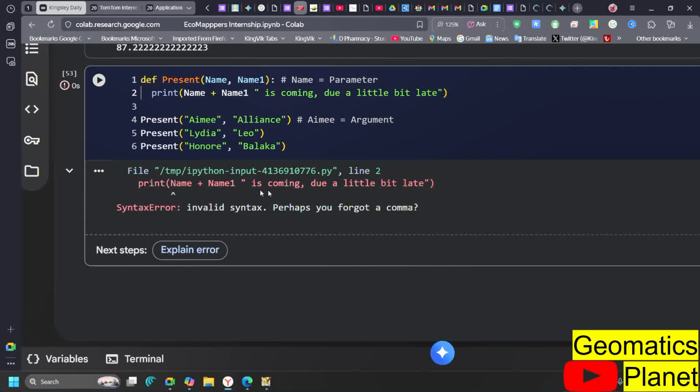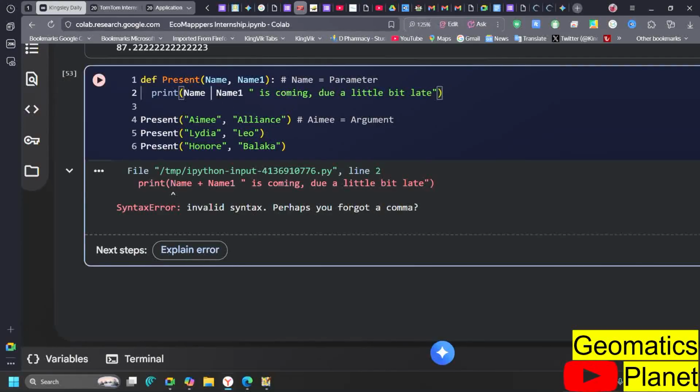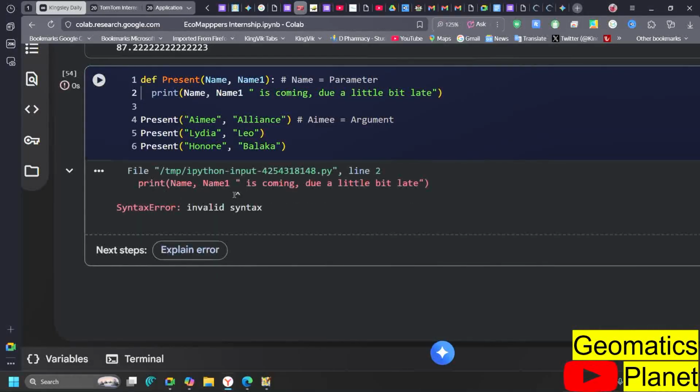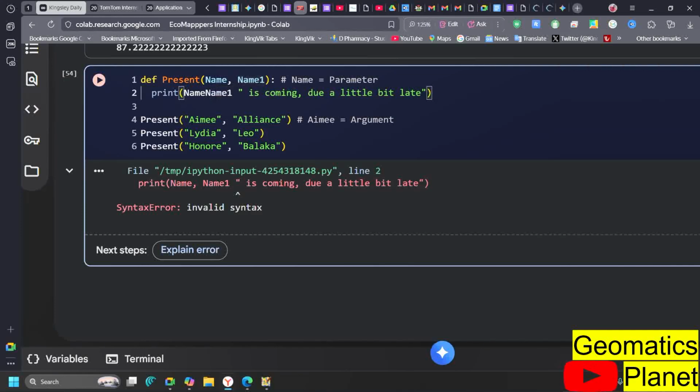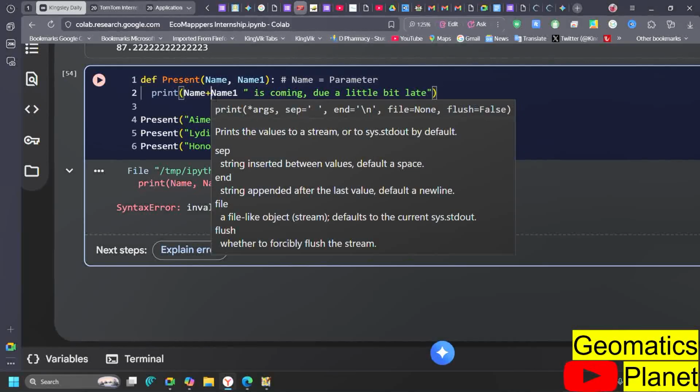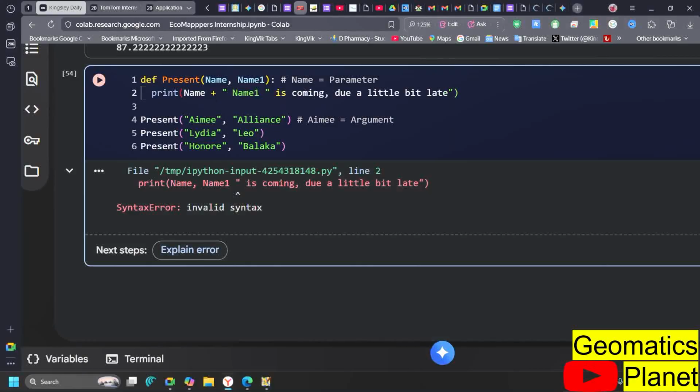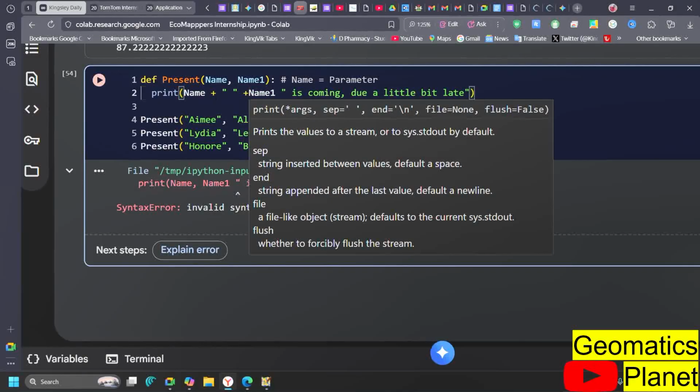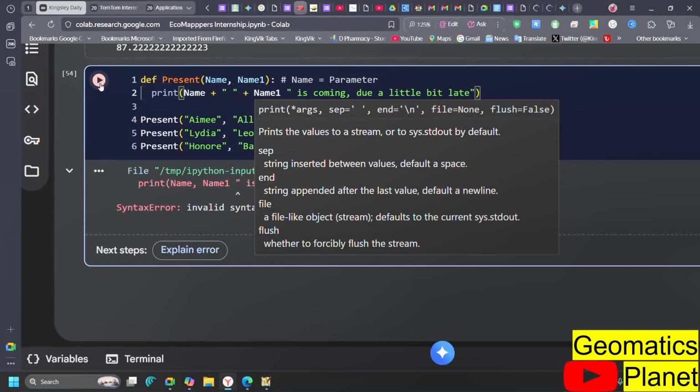So you can see here saying name is coming, so there is a problem here. Invalid syntax, perhaps you forgot comma. So this is what the problem is here. If you go ahead and do a comma like this and run this one, what happens here? The problem here is this one, probably you forgot comma. So you can decide to put it in two different ways, by adding a first name and last name, which you can also do using an operator like this in order to define whatever you want to put here, and then you can go ahead and run the code.